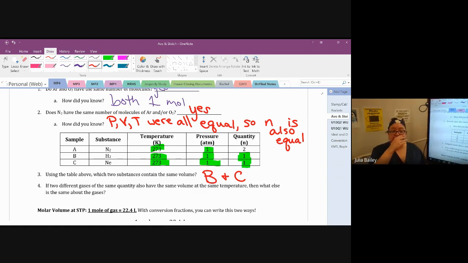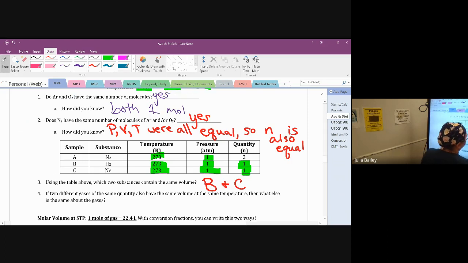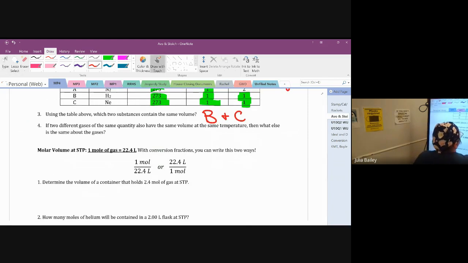If 2 different gases of the same quantity also have the same volume at the same temperature, what else has to be the same about the gases? Well, if 3 things are equal, we've been told here that the moles and the volume and the temperature are also equal. If 3 things are equal, the fourth has to be equal. So what's this also the same? It's got to be the pressure. The fourth.